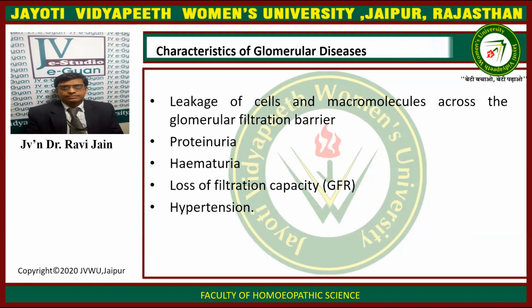Now, what are the characteristics of glomerular diseases? They include leakage of cells and macromolecules across the glomerular filtration barrier. The clinical features include proteinuria and hematuria. Proteinuria is protein in urine. Hematuria is blood in urine. Then loss of filtration capacity, that is GFR is reduced, and hypertension. So we have 4 clinical features: proteinuria, hematuria, loss of filtration capacity, and hypertension.